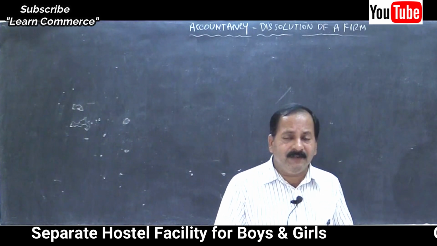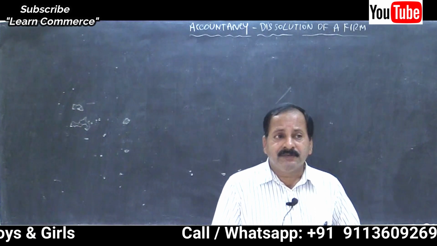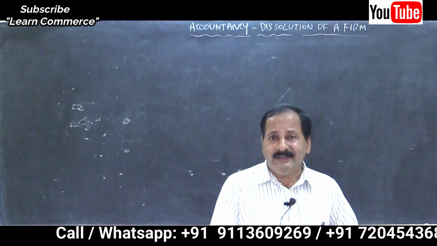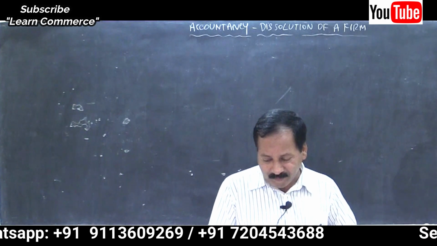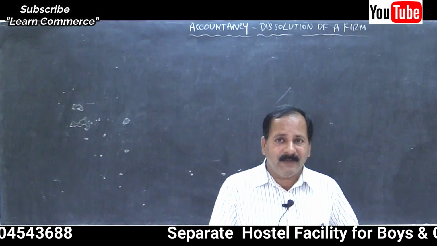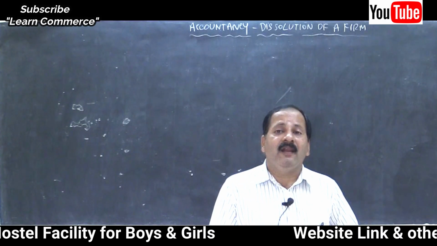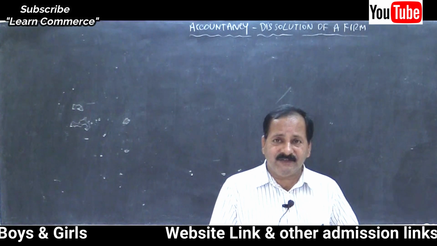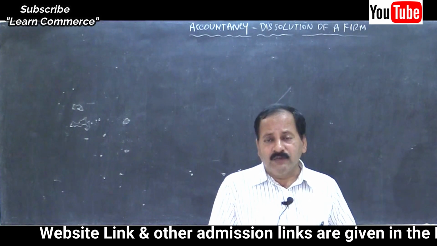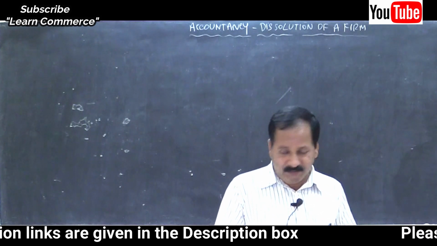Reserve fund we have dealt with in the previous problem, so you know it very well, should be transferred to all partners' capital accounts in their profit sharing ratio. Profit sharing ratio is given 3:2, so give credit to partners' capital accounts. Then creditors and bills payable, both are outside liabilities, external liabilities, should be transferred to realization account.